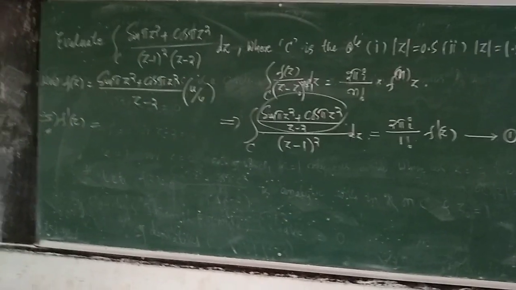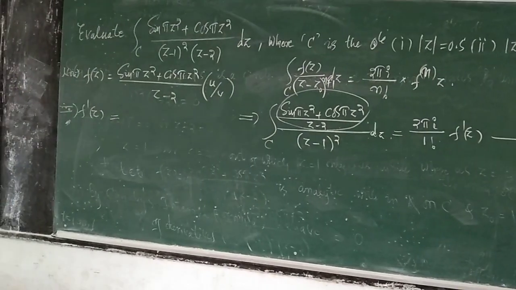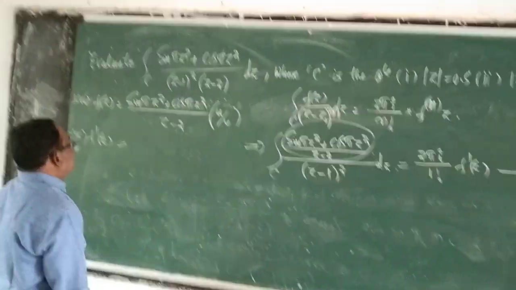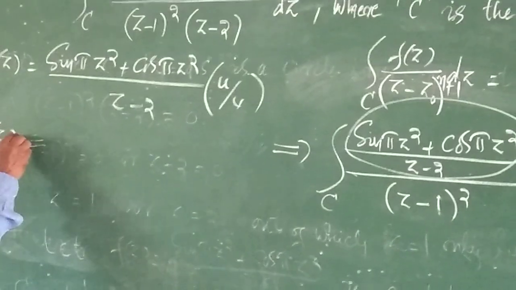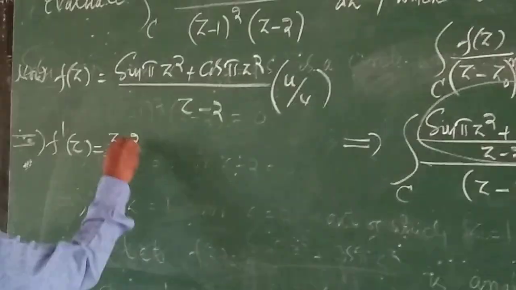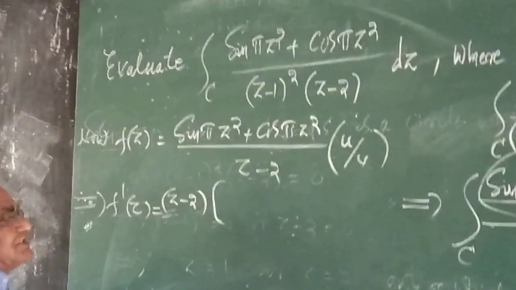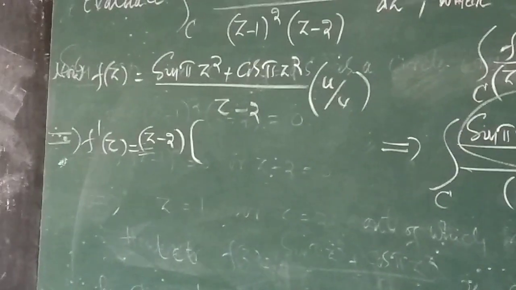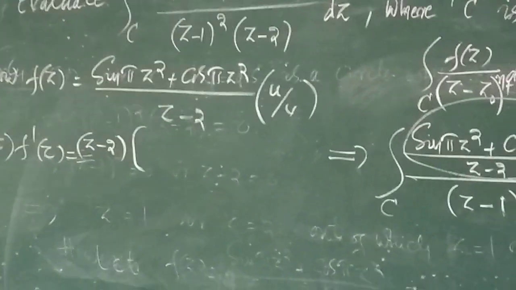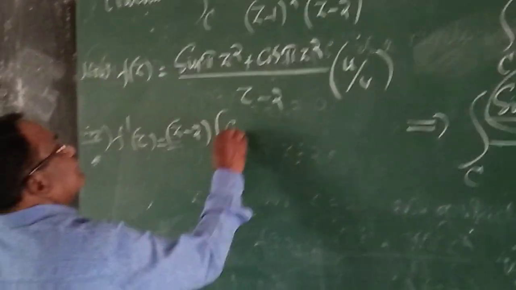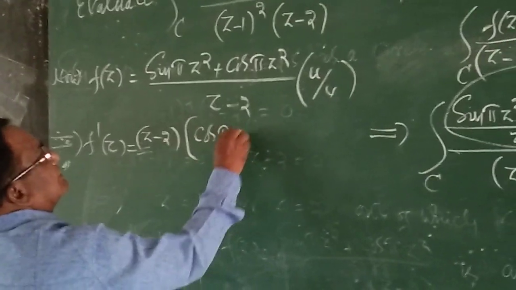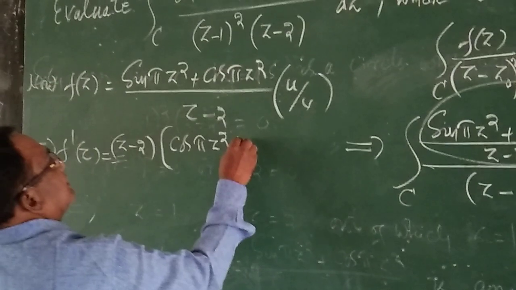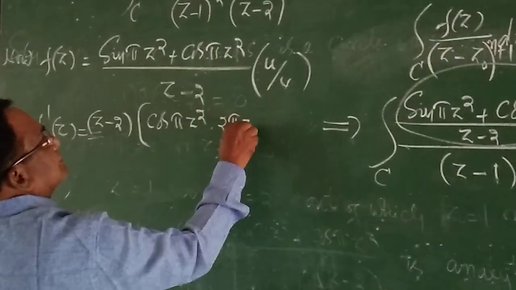By the quotient rule of differentiation, we have denominator z minus 2 into differentiation of numerator. Derivative of sin pi z square is cos pi z square into internal differentiation of pi z square, it is 2 pi z.